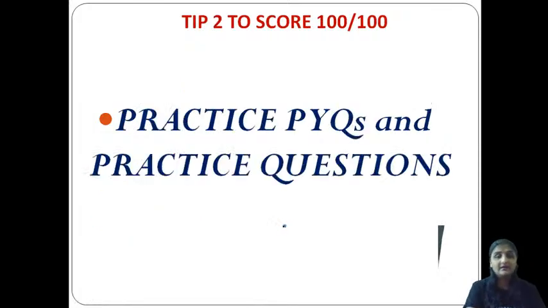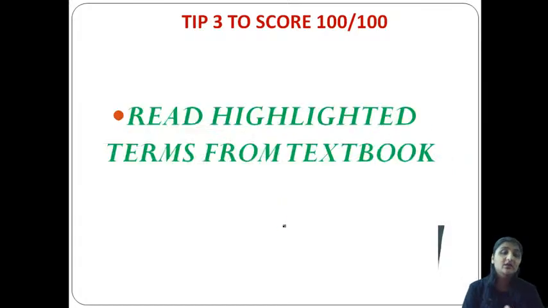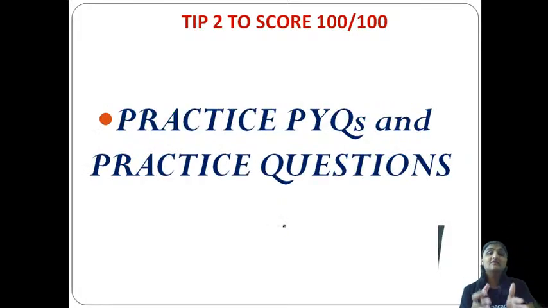Am I clear? Great. Next, tip 2, how to score 100. After scheduling and planning, you have to implement. You will start reading the concept. When you start reading the concept, simultaneously start noting down the doubts in your practice book.